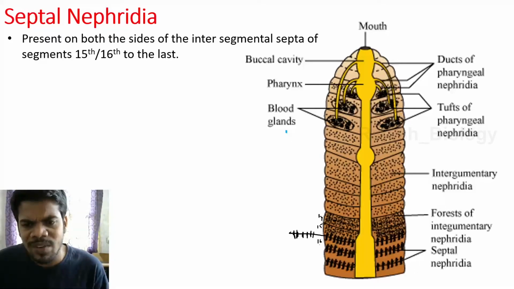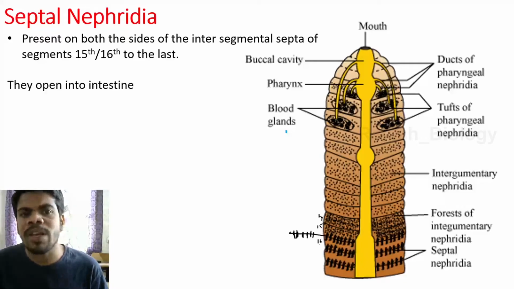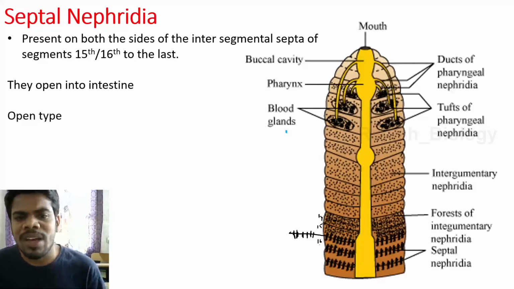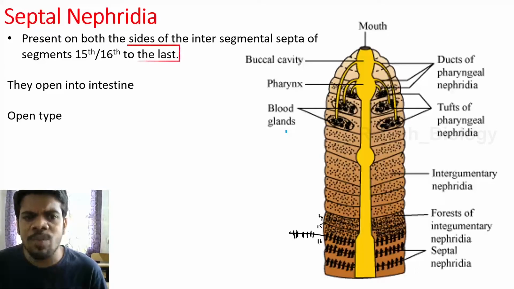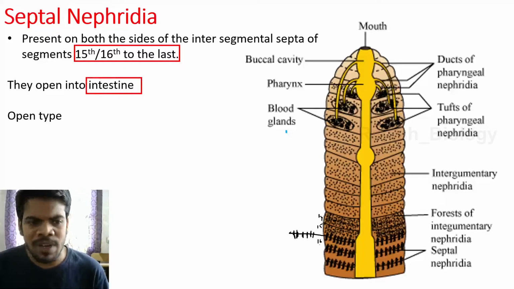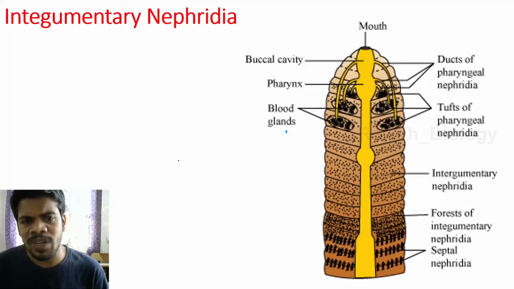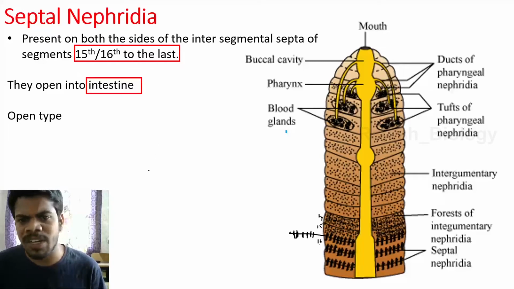Intersegmental septum is present between the 15th and 16th segments, and it starts from here. They open into the intestine, so they are enteronephric nephridia, and they have nephrostome, so they are open type. These are the very important lines you should underline: 15th, 16th to last, and they open into the intestine, septal nephridia. I hope there is no doubt about septal nephridia.